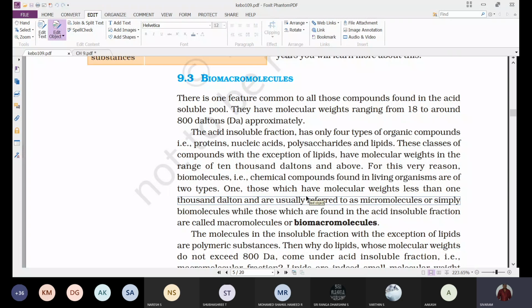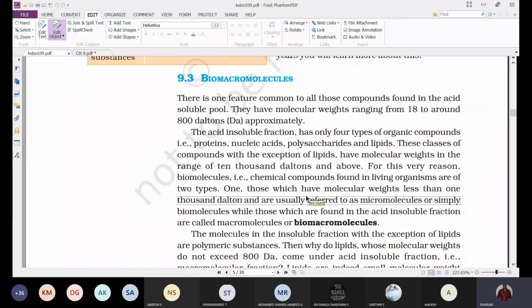They are small molecules because they pass through the muslin cloth and get dissolved in the acid solution, so they are obtained in the acid soluble fraction. All those chemical substances obtained in the acid soluble pool are called biomicromolecules.